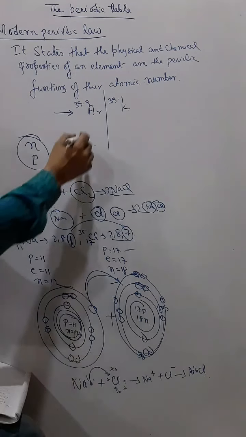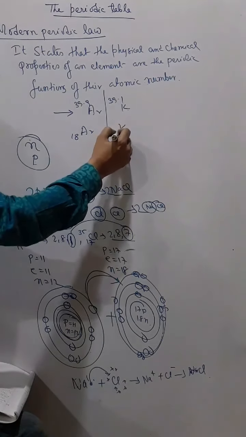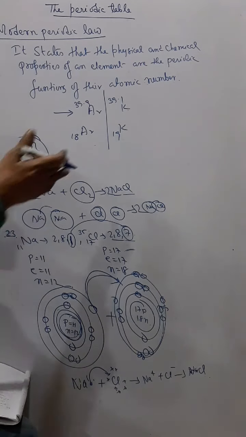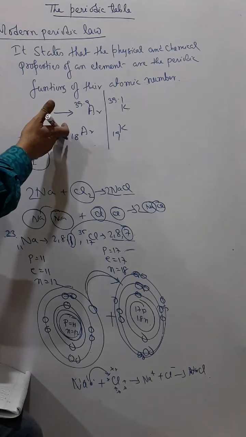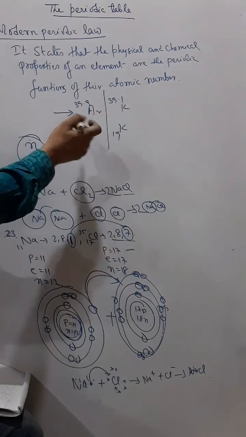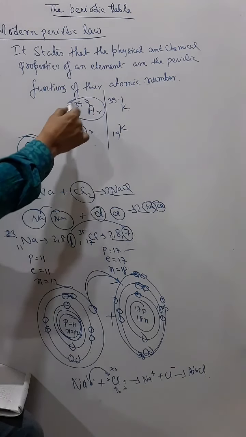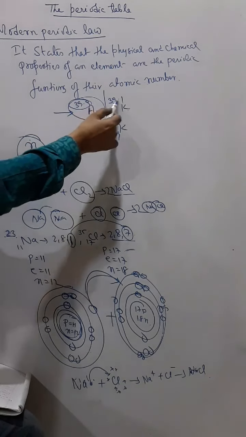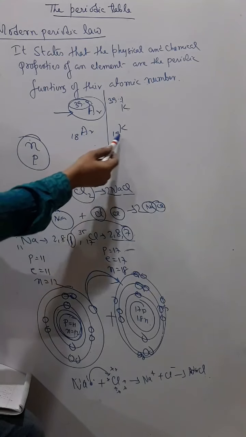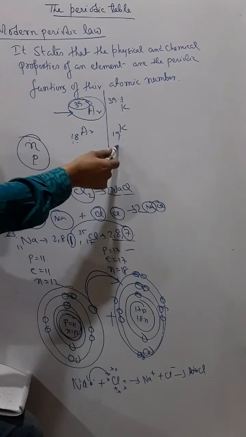Actually the atomic number of argon is 18 and of potassium is 19, so argon should come first. It looked like a defect, but the atomic number of argon is less than that of potassium, and therefore argon comes first and potassium next.